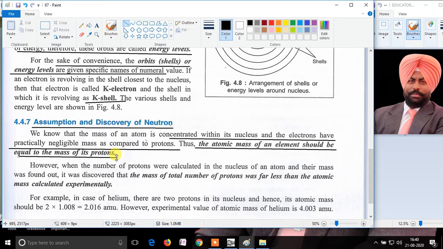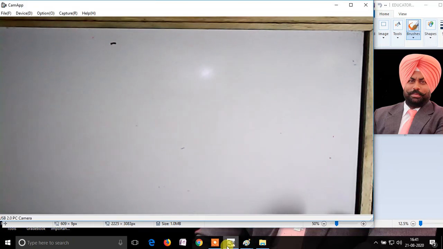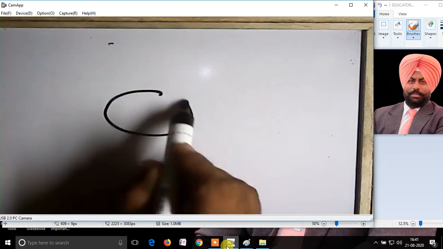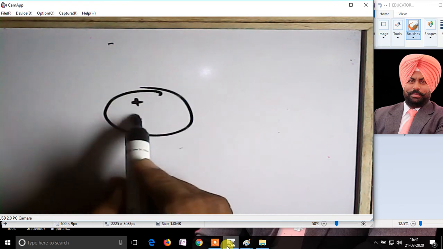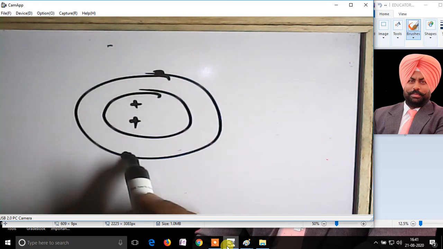On weighing an atom, the atom should weigh according to the number of protons present in the nucleus. For example, this is an atom having 2 positive protons and 2 negative electrons.